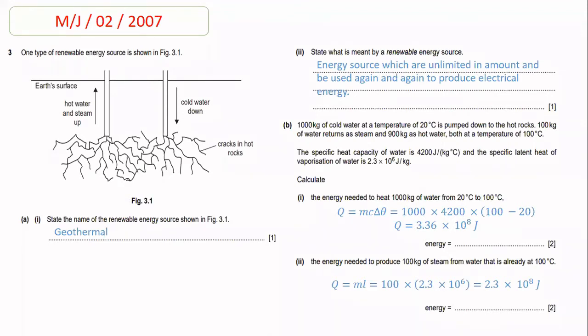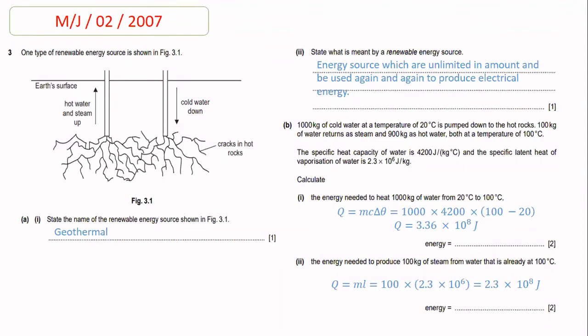Now in part 2, state what is meant by renewable energy source. So beta, renewable energy sources are the energy sources which are unlimited in amount, and which can be used again and again to produce electrical energy, and they will not run out after a certain time.